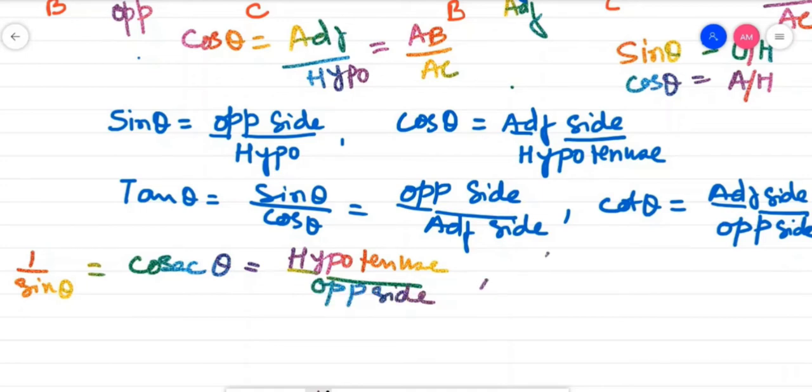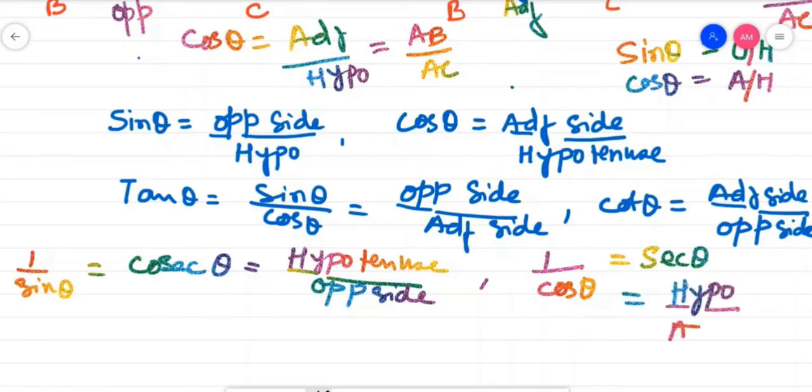And next is your 1 by cos theta, reciprocal of cos theta, and that is termed as sec theta. Look here, cos theta is adjacent side by hypotenuse, so your sec theta will be hypotenuse by adjacent side. So see children, you have to master sin theta and cos theta first. When you master sin theta and cos theta, it will be very much easier for you to master the other ratios.